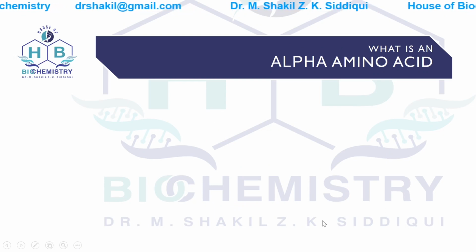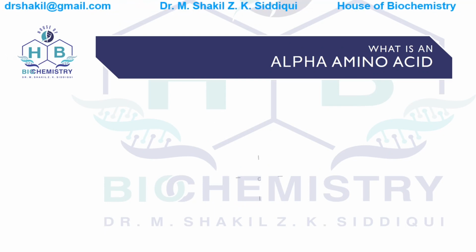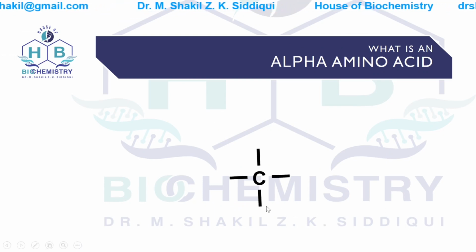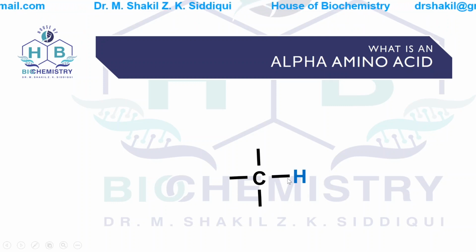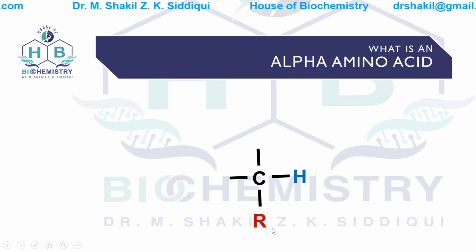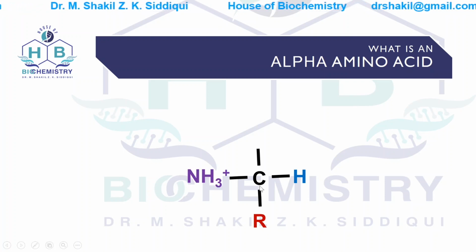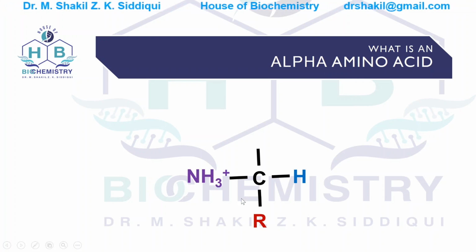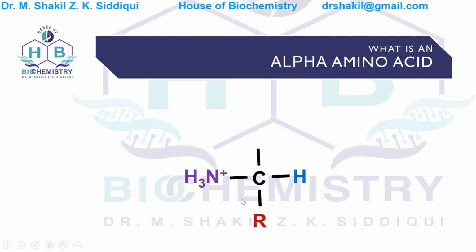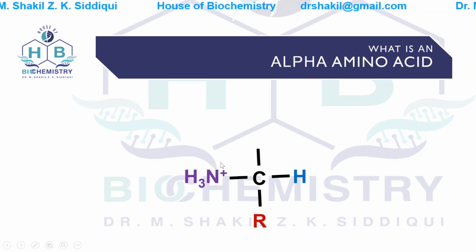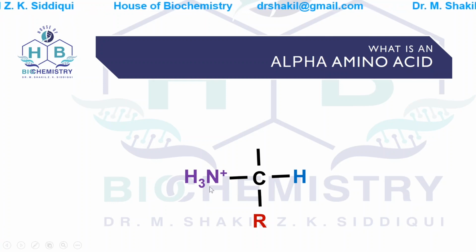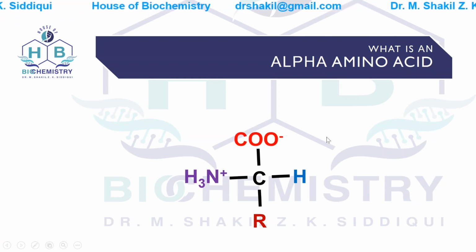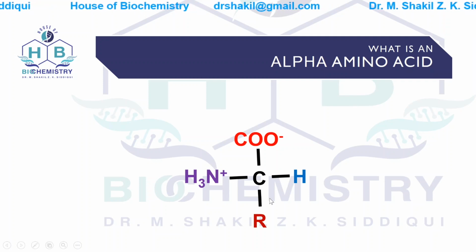Now, what is an alpha amino acid? Now, this is carbon. This is hydrogen attached to it. This is the side chain. This is the ion attached to it. We will better write it like this because this carbon bonds with nitrogen, not with hydrogen. And this is the carboxylic acid group.